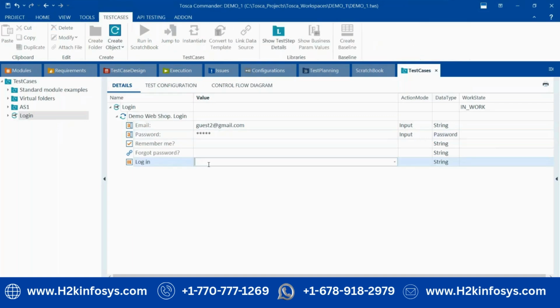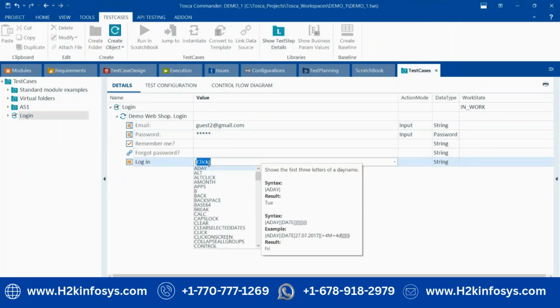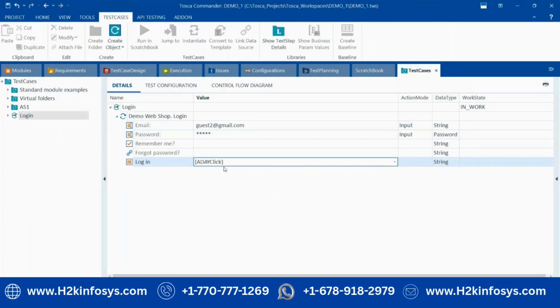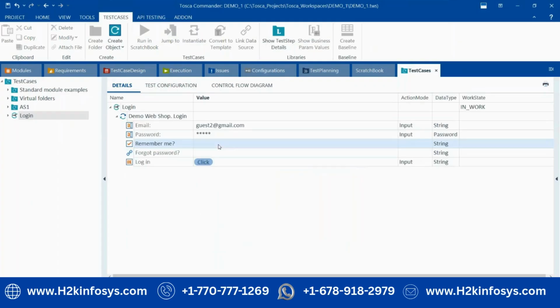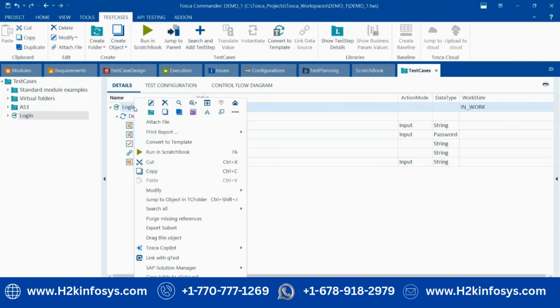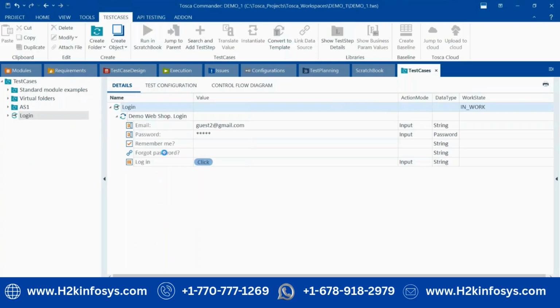And after that I want to click on the login button. So what I did is I gave the email ID and password, and gave the click operation on the login button. Simply I will right-click on the test case and run it in the scratchbook.